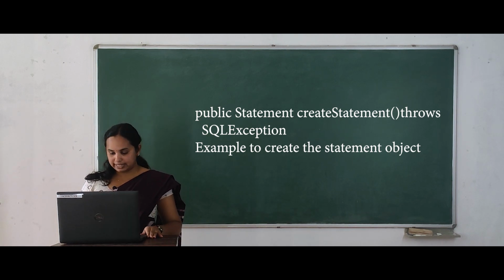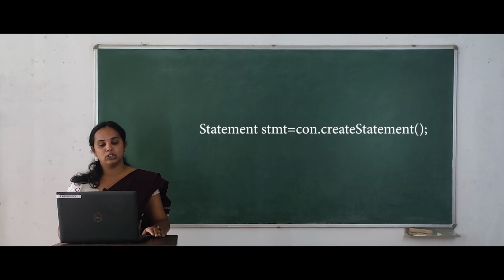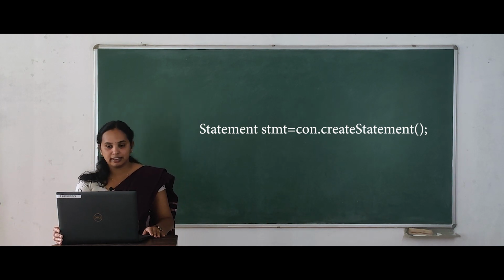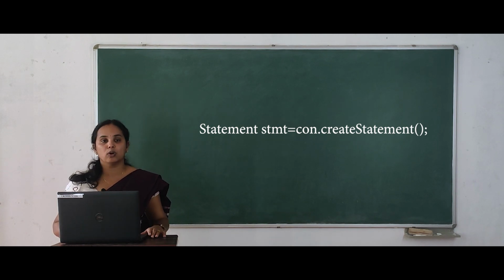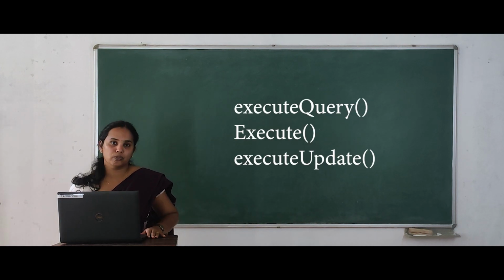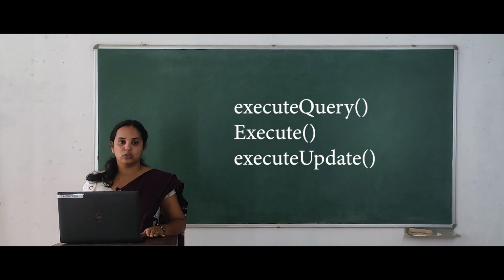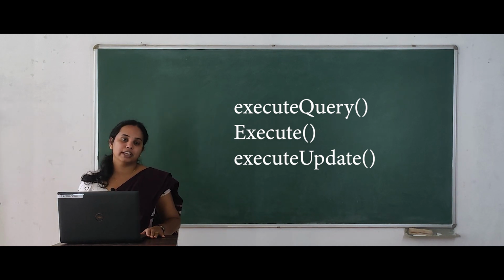It throws SQL exceptions. We can give an example: Statement stmt = con.createStatement(). Here con is the object of connection. By using the connection object, we can create a statement. The statement handles all the execution of DBMS queries. We have different types of methods for executing queries, like execute, executeUpdate, and executeQuery. We can use any of these methods based on the nature of the SQL query we are going to execute.